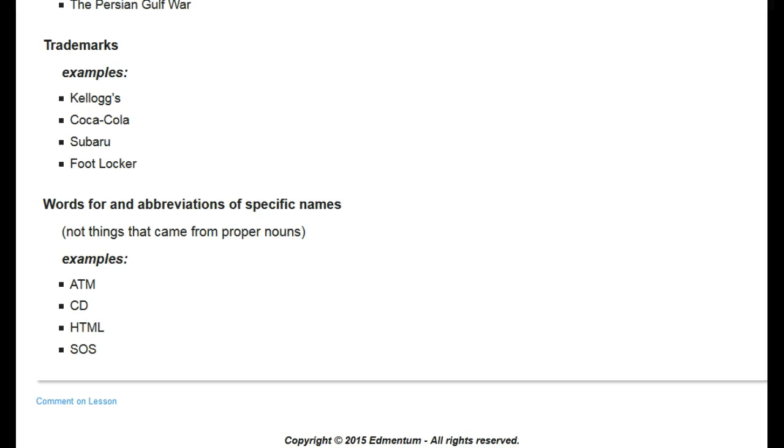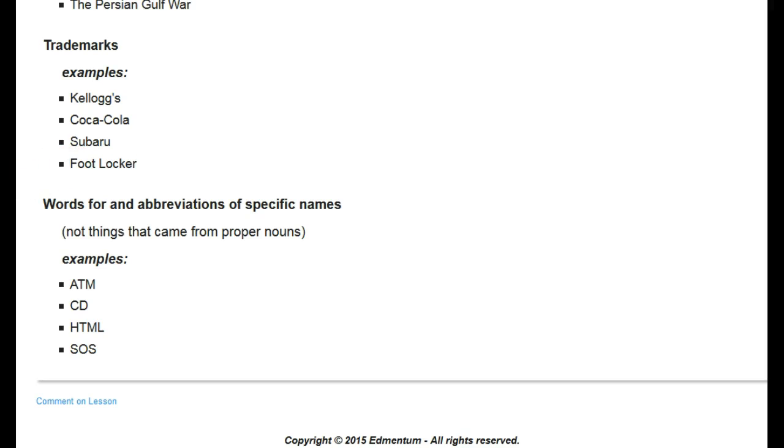You should also capitalize trademarks. For example, Kellogg's, which is a cereal company, is capitalized. Coca-Cola is a soda company. Both Coca and Cola are capitalized because the hyphen makes this one word. Subaru is a car company, and Foot Locker is a shoe company.